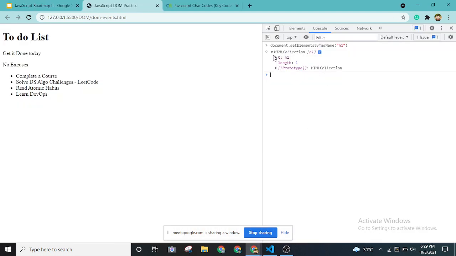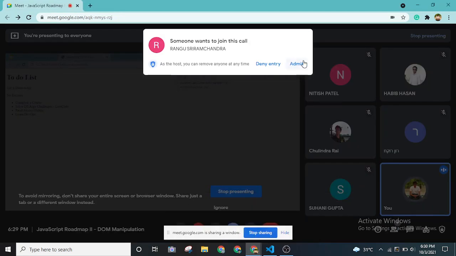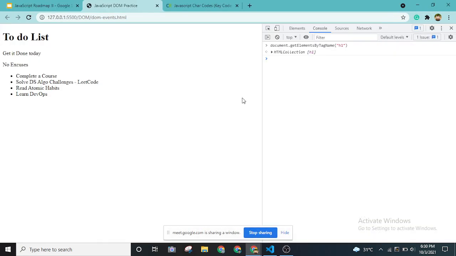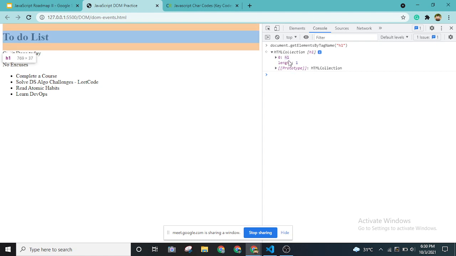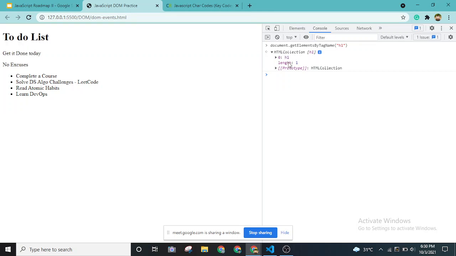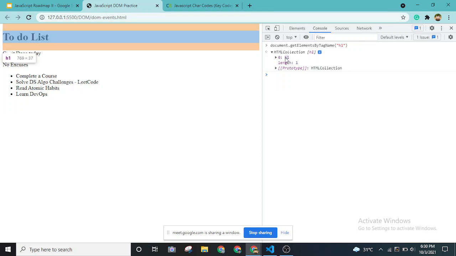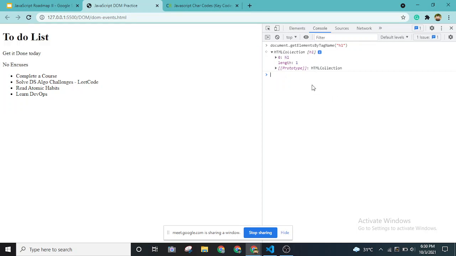Okay, so you can see the screen, right? As you can see, when I use document.getElementsByTagName, what we get is the HTML collection. When I move this cursor to h1, it highlights the heading tag, the h1 tag. So this is how we can get the tags in JavaScript using the document object.